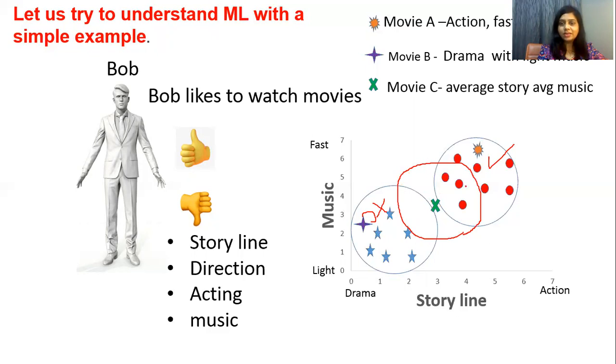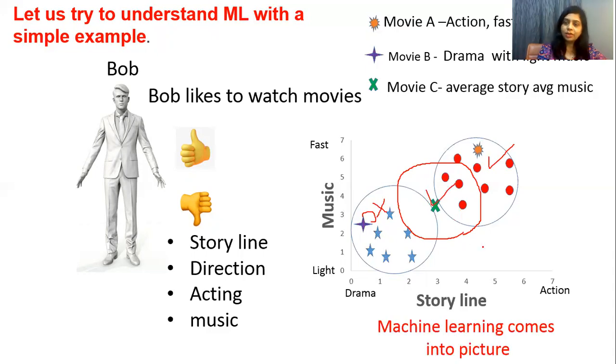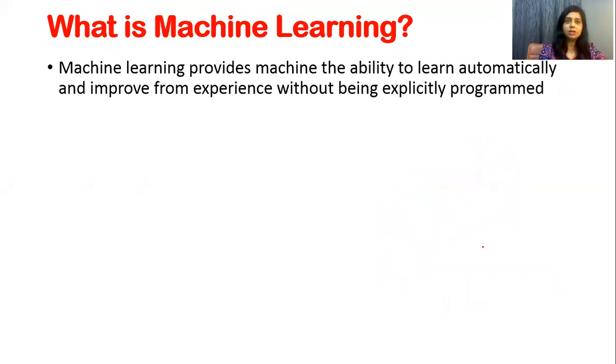In this circle, you can see that there are no blue stars, but there are three red circles, and hence there are very high chances that Bob would like to watch movie C. So here in this example, machine learning comes into the picture, and this type of classification is known as nearest neighbor classification.